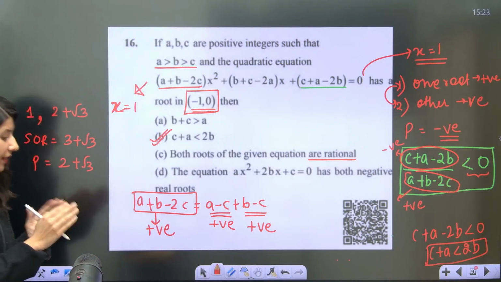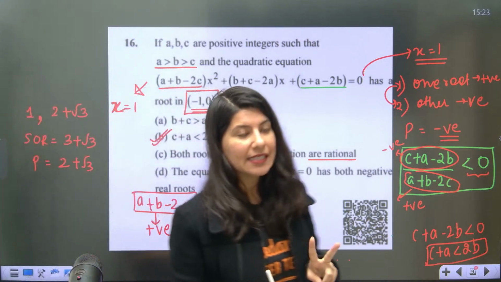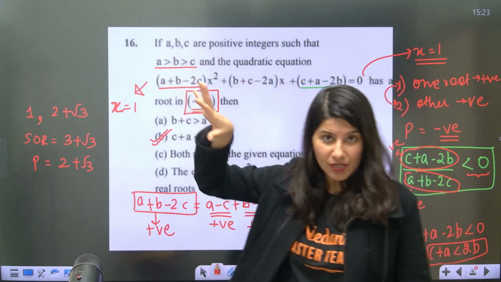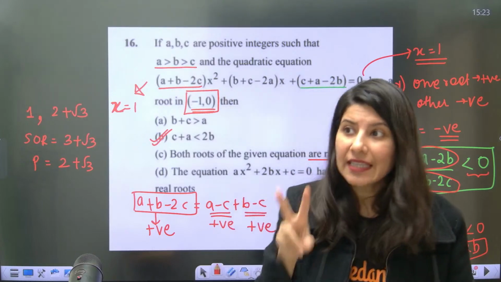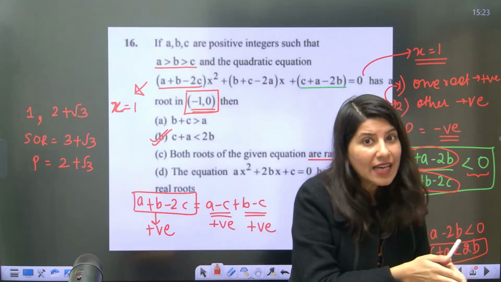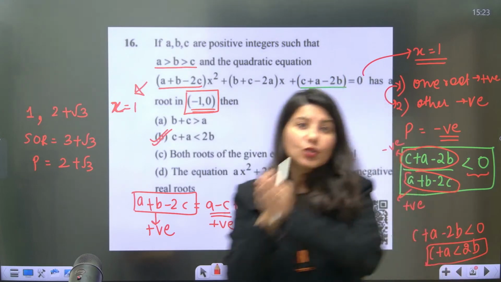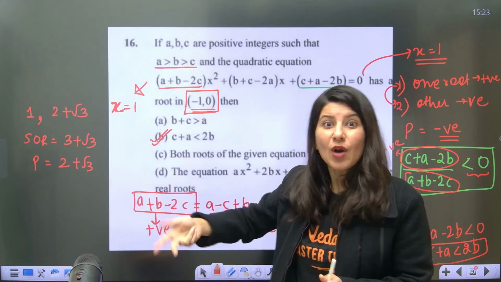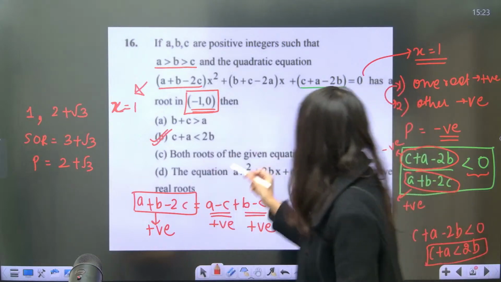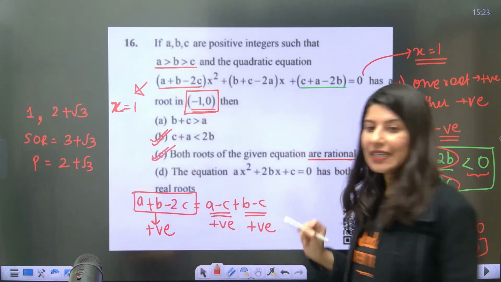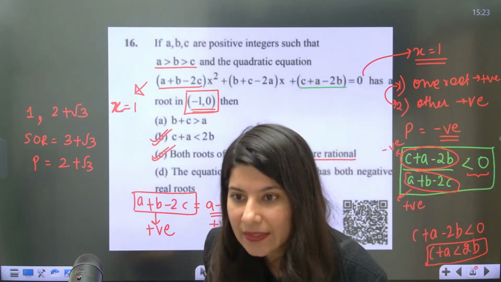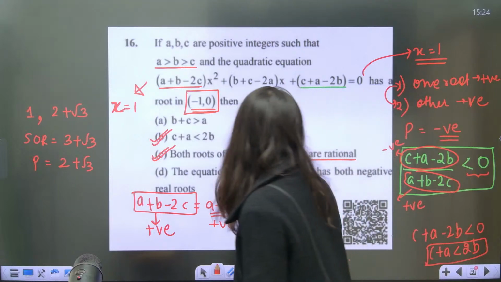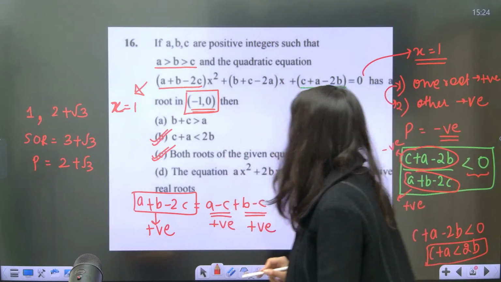Okay, so basically there are two possibilities. If you have coefficients of a quadratic equation rational, then there are two possibilities: both roots are irrational or both roots are rational. Here, one root is rational, so the other root has to be rational. That is why option C is absolutely correct. Are you getting it? Okay. Yes. Okay. Now the equation has both negative real roots.